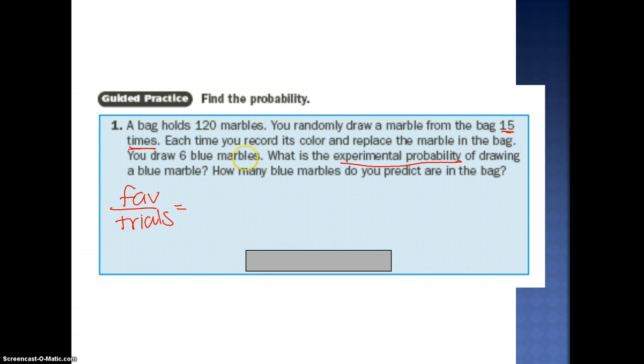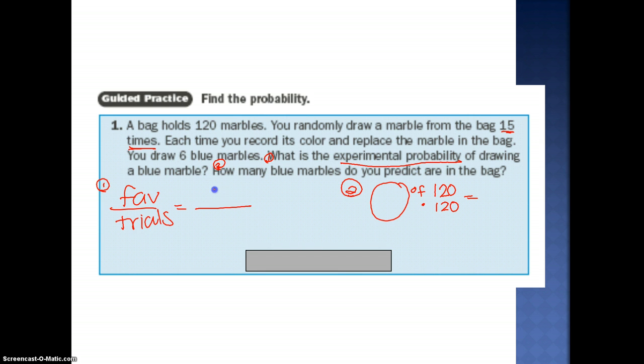Now there are 2 questions to this, okay? Here's the first question, here's the second question. The first question is to set up the probability. The second question is to predict out of the 120. So you're actually multiplying by 120 for the second problem. Pause the video, try number 1, try number 2 of guided practice number 1.